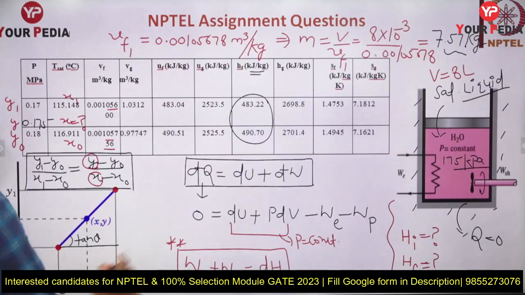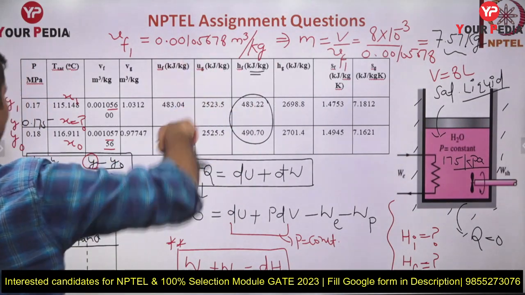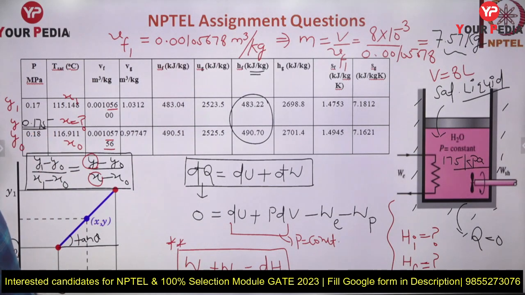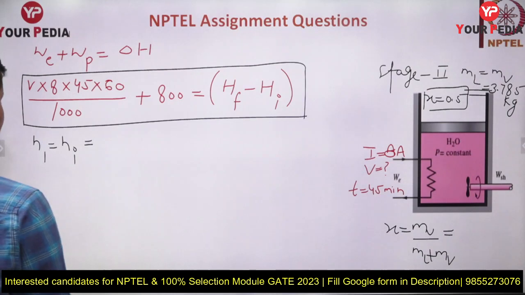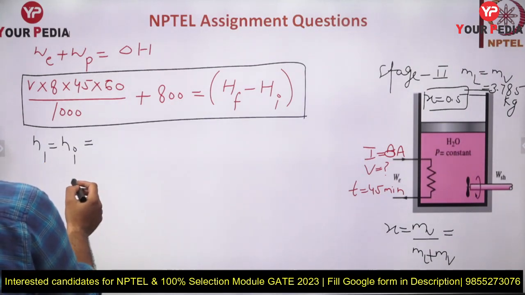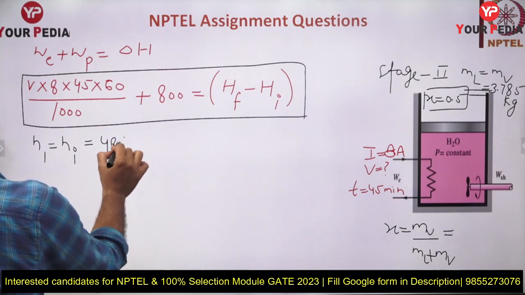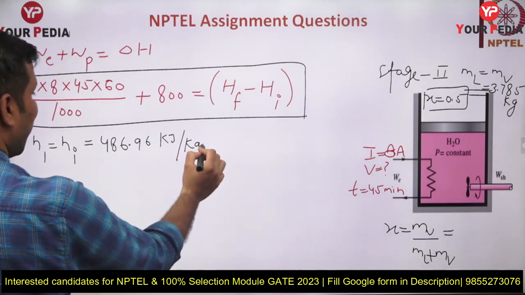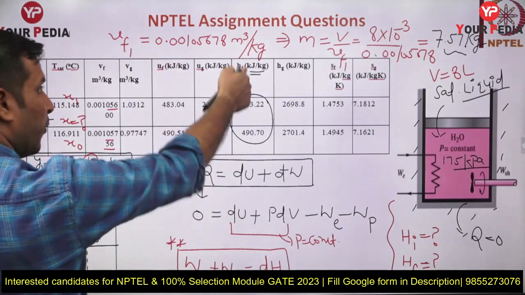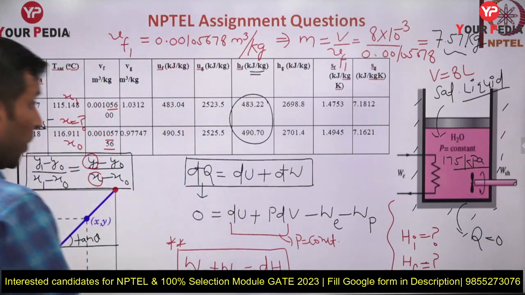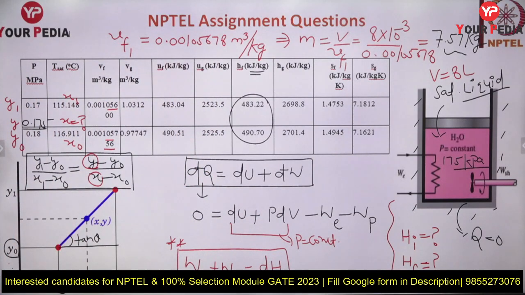So if you will add these two, इन दोनों को आप add करोगे, and if you will divide it by 2, because we want property at the mid of these 0.175 megapascal, 175 kilopascal, so you will get H1 या H initial, this is equal to 486.96 kilojoule per kg. You can ask me guys, why I am taking fluid property? Why not gas? Because we are having initially entire liquid. Okay, so this is HF1.